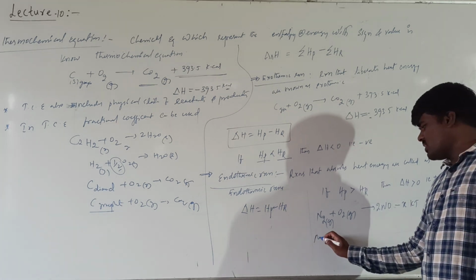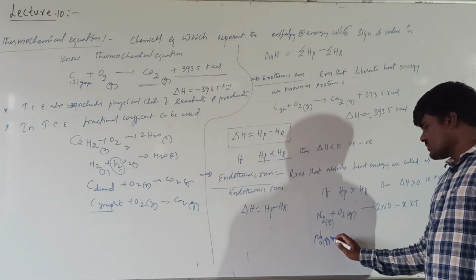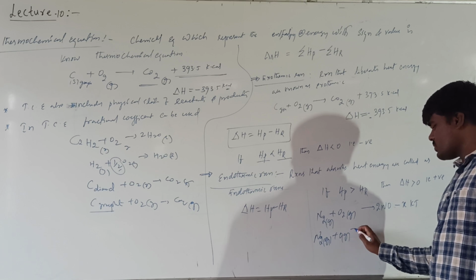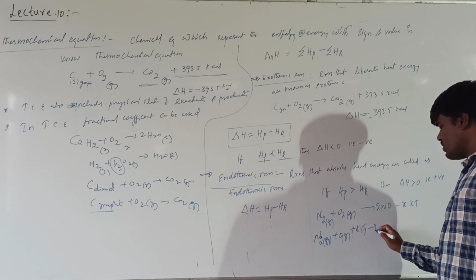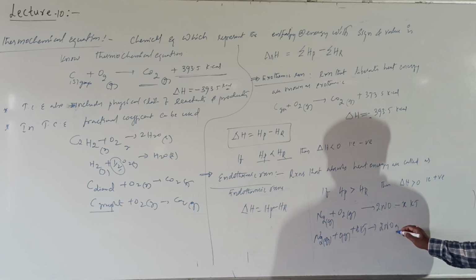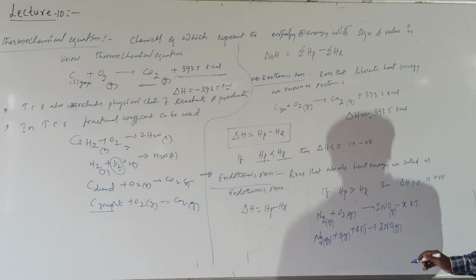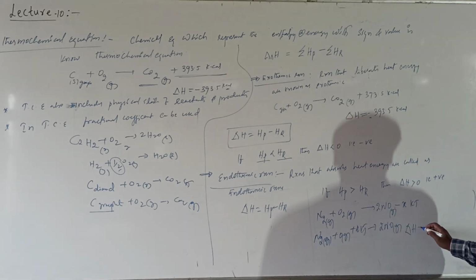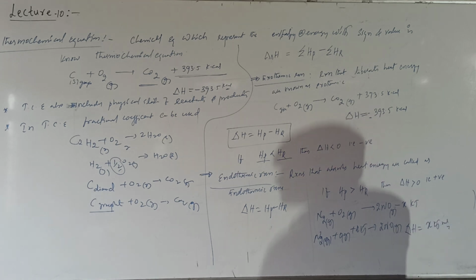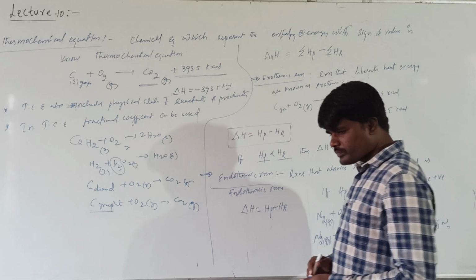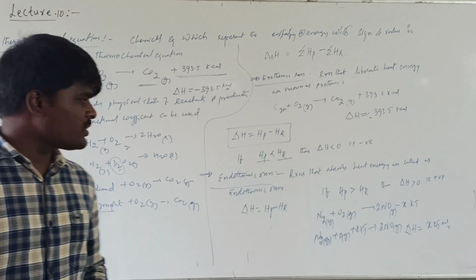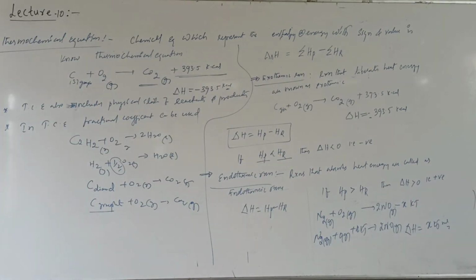It can be represented on the reactant side as N2 gas plus O2 gas plus x kilojoules gives NO gas, or otherwise it may also be represented as delta H equal to x kilojoules per mole. This is the way of representation of exothermic and endothermic reactions.